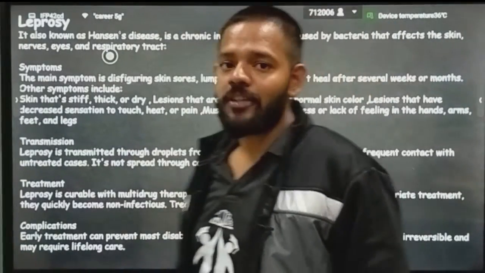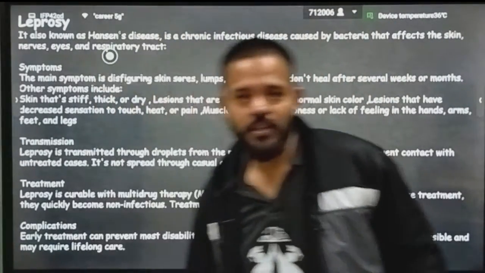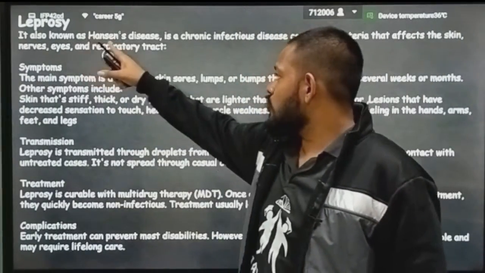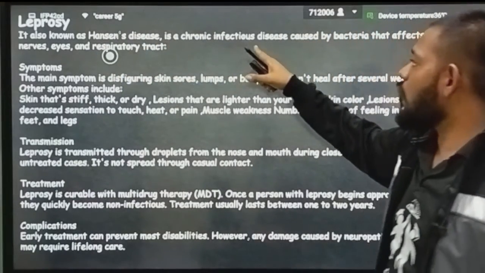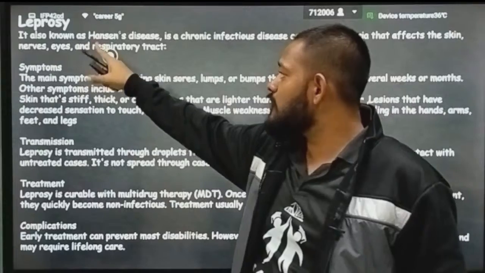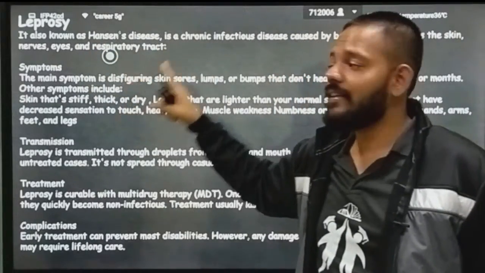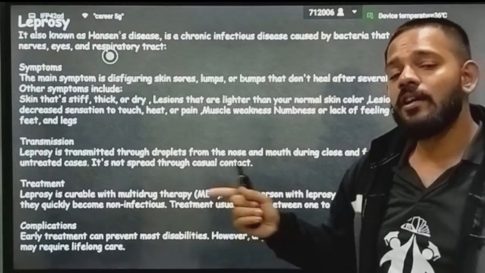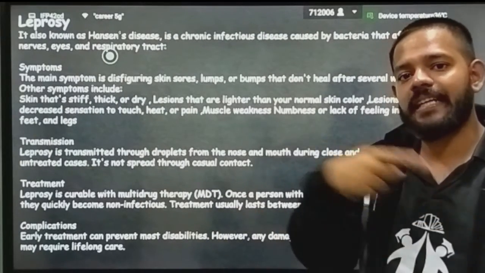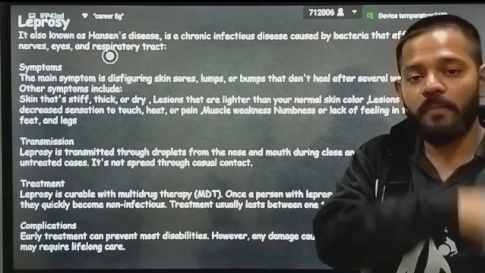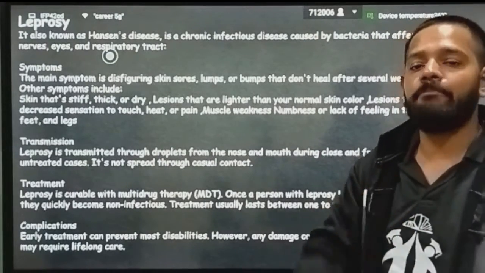Okay, next is leprosy or Kusht Rog, caused by the bacterium Mycobacterium leprae. It is also known as Hansen disease. It is a chronic infectious disease caused by a bacterium that affects the skin, nerves, eyes and respiratory tract. Leprosy is more severe than tuberculosis. Both have the same genus, Mycobacterium, but the species is different. There is Mycobacterium tuberculosis, here Mycobacterium leprae.